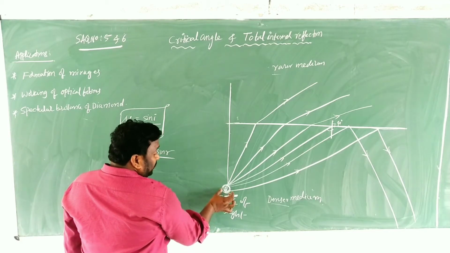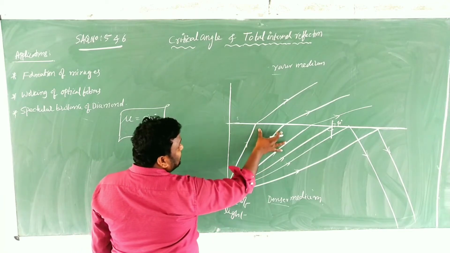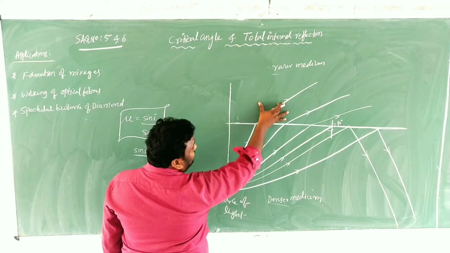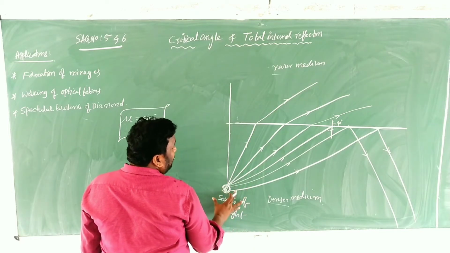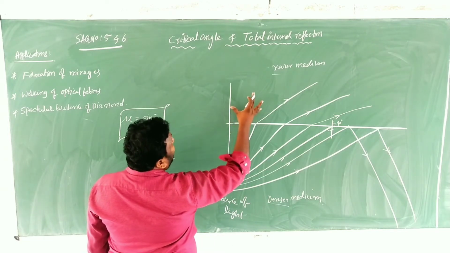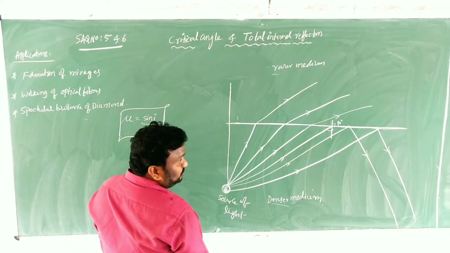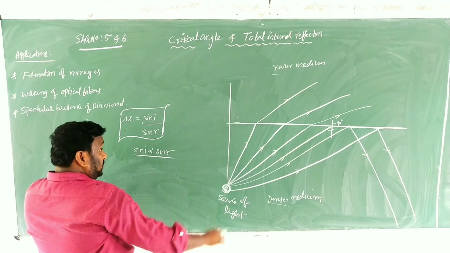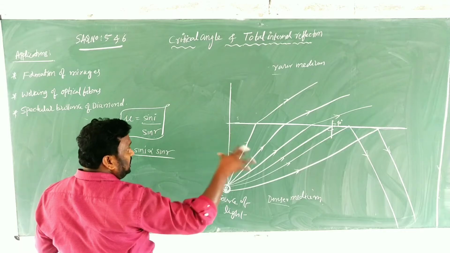And now from that source, so many light rays are moving towards the interface, and after that some of the rays enter into the rarer medium. That means, in this case, the light is moving from the denser medium to the rarer medium, and when the rays enter into the rarer medium, refraction of light takes place. That's why, children, the entire thing should be in a diagram only. That's why you have to watch it very carefully.